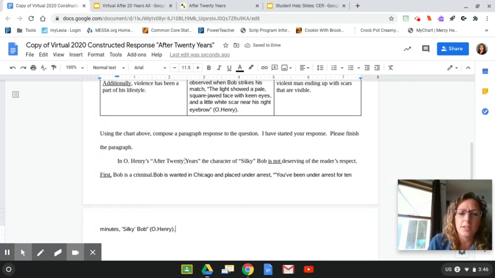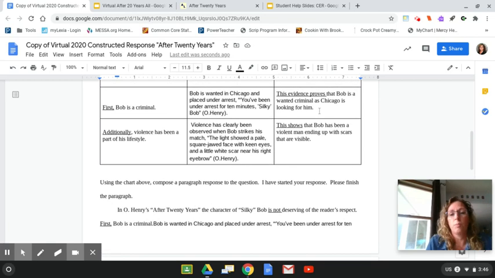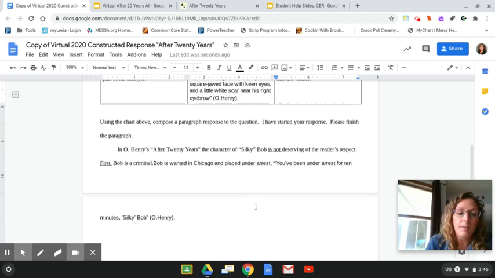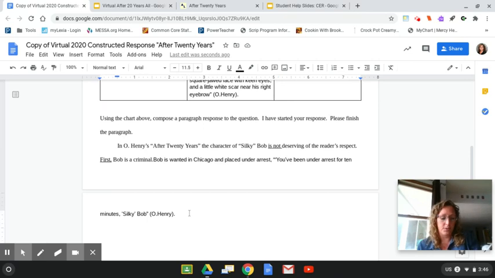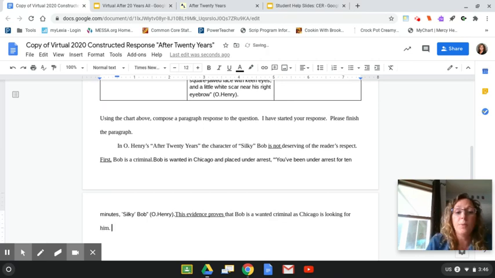Notice yours might go on to another page. That's okay. Here's something to know. When you're copying and pasting out of boxes, if you copy the entire box like this, it will probably take the lines with it. You don't want to take the whole lines with it, so make sure it's just the text inside the box. So now I'm going to copy my first reasoning, and I've put it all together.